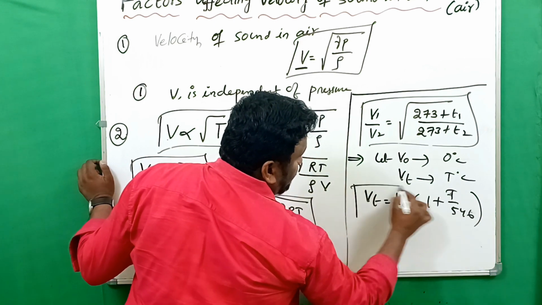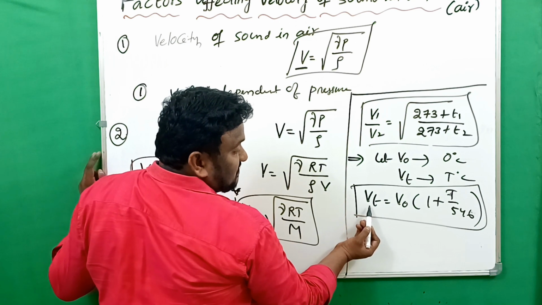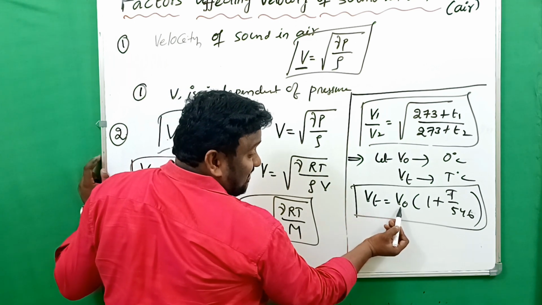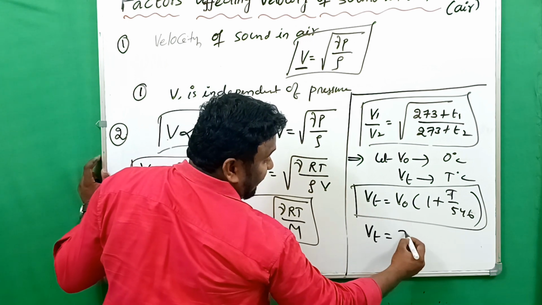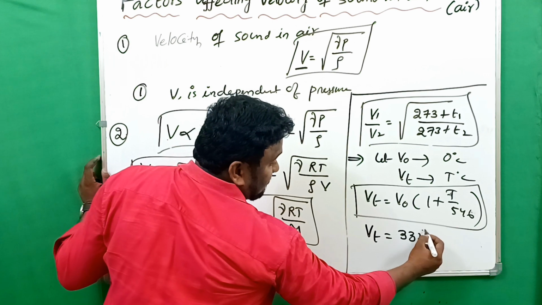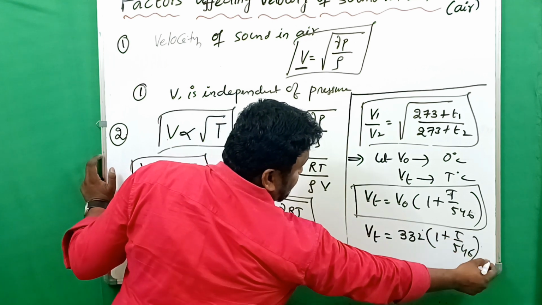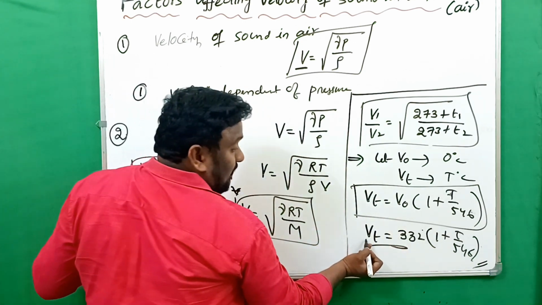So this is the velocity of sound at temperature T degree Celsius, and V naught is the velocity at 0 degree Celsius. Then the equation is written as Vt equals 332 times (1 plus T by 546). This is also an important formula that will be helpful in the numericals.